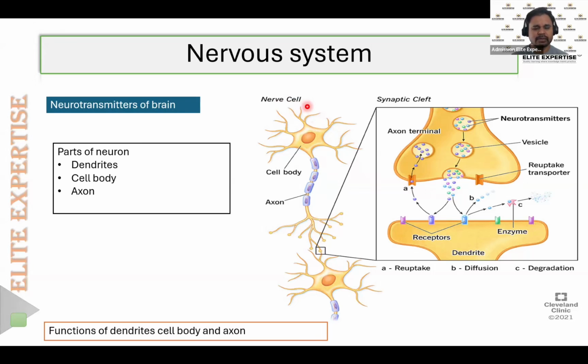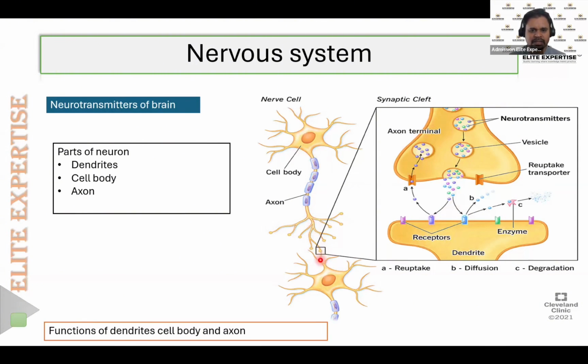For example, if someone tries to prick your skin, then you will get that sensation of pain. And how you get that sensation is, the receptors present on the skin receive that information and send it to the first nerve cell. An action potential will be generated in the first neuron, and it will transmit the information to the nerve terminal. Here the vesicles will be stimulated to release the neurotransmitter, and the released neurotransmitter will bind with the dendrites of the second neuron.